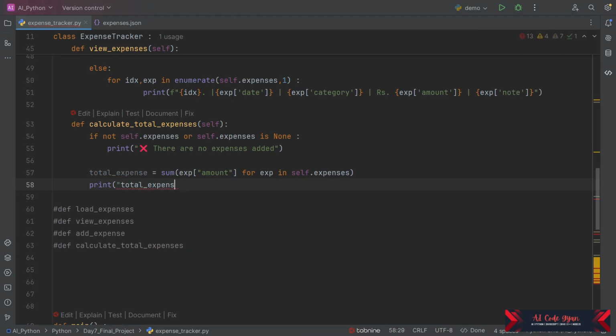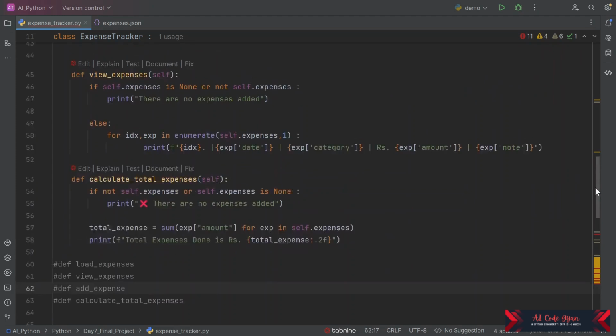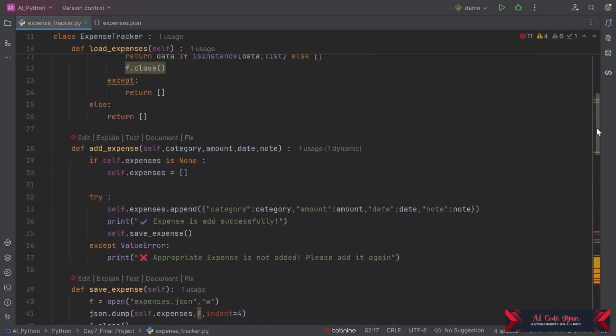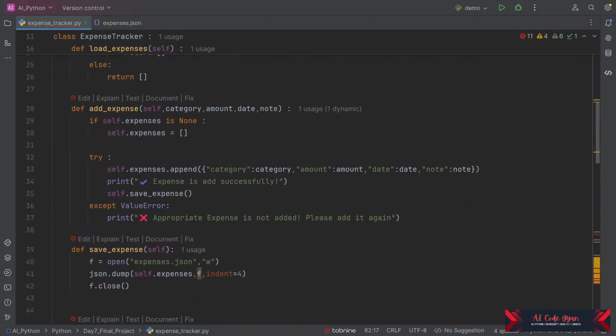total expense. Total expense made or done is rupees. Yeah, so basically we'll use an f-string here. We can even, suppose we use float here, then we can put like this, .2f. So this will make sure it will print in float. For now we don't need this, so we need to put this in float.